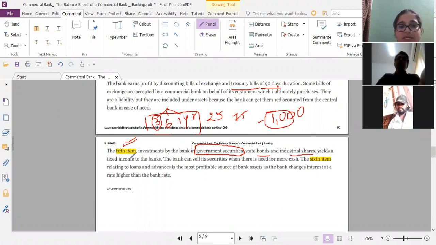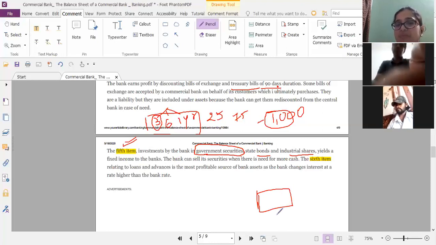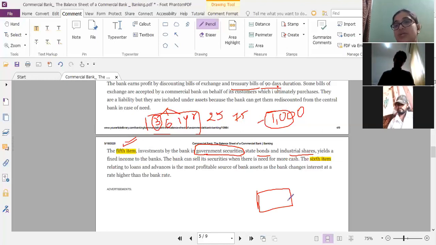It's a fixed income to the banks. These are basically bonds, like promissory notes or a paper with a promise that you will get back this money on so and so date with so and so interest rate, right? So this is basically used for investment. It can also be used by the general public.